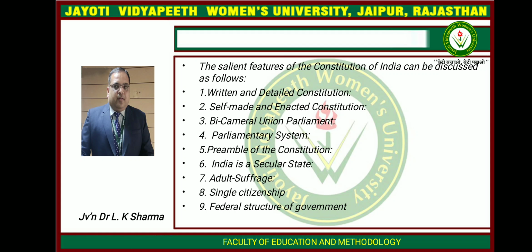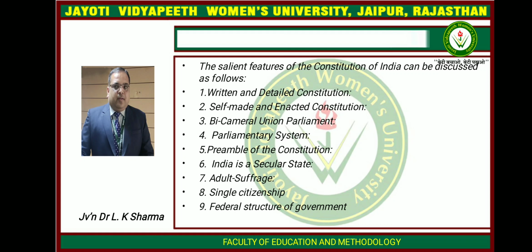Self-made and enacted constitution. Indian Constitution is a constitution made by the people of India acting through their duly elected and representative body, the Constituent Assembly, that was organized in December 1946. Its first session was held on the 19th December 1946. It passed the objective resolutions on the 22nd January 1947. Thereafter, it initiated the process of constitution making in right earnest and was in position to finally pass and adopt the constitution on 26 November 1949.